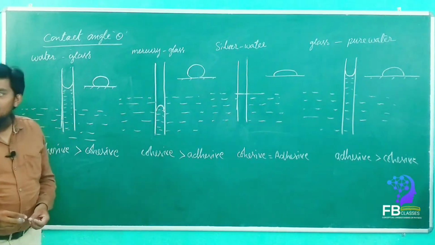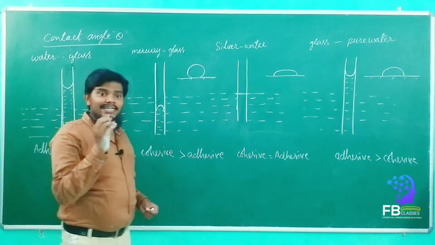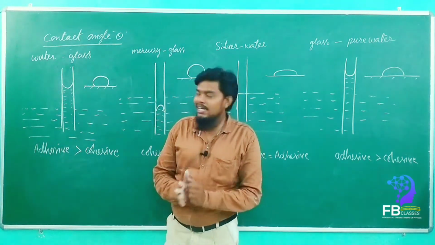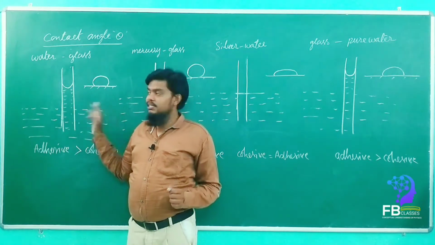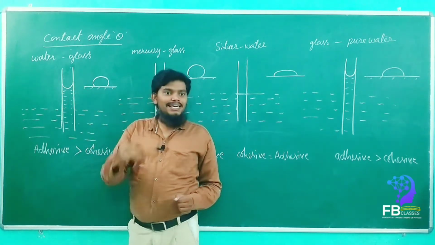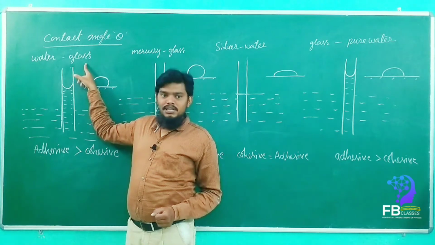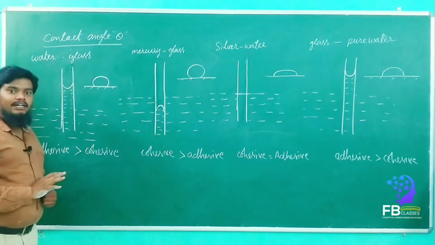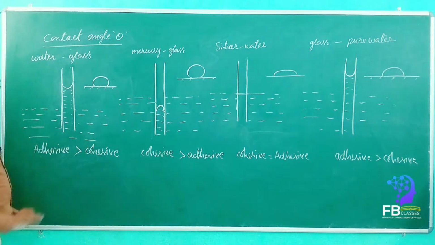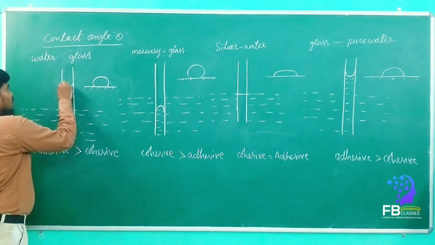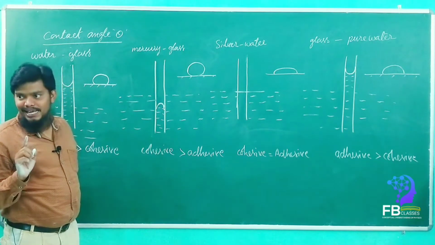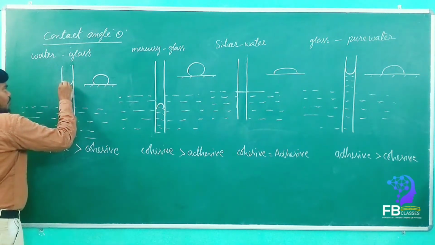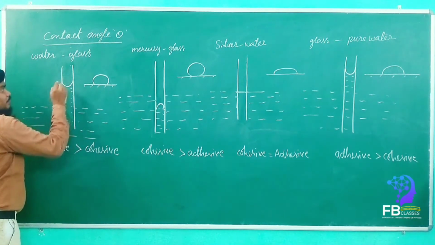So now what is the contact angle here? The contact angle is an angle between the liquid and the solid substance. Here what is the solid? In a capillary tube, glass is a solid. Yes or no? So how can we define the contact angle? First, what we have to do? We have to draw a tangent at the interface where it touches.